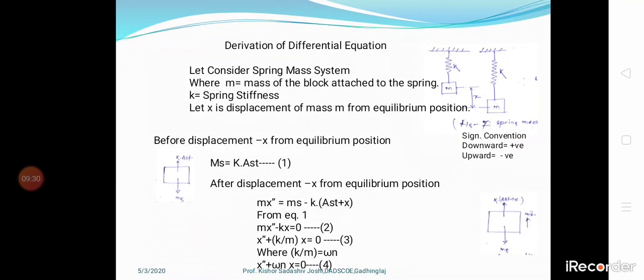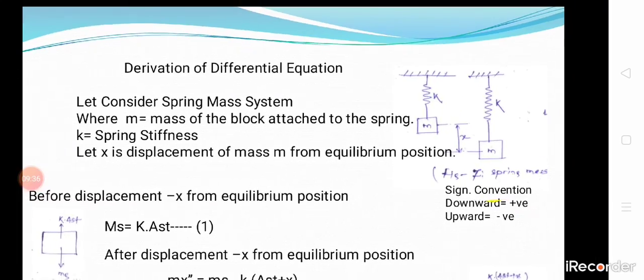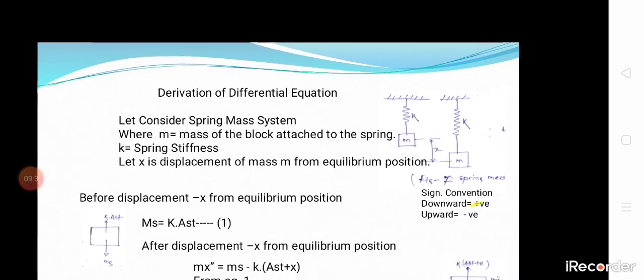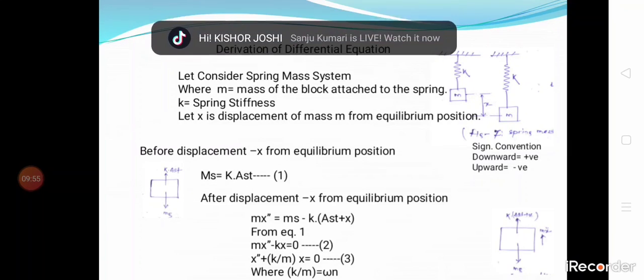Let's consider the spring mass system, where m is the mass of the block attached to the spring and k is the stiffness of the spring. When I apply the mass to the spring, there is some displacement, that is x. Let x be the displacement of mass m from the equilibrium position.